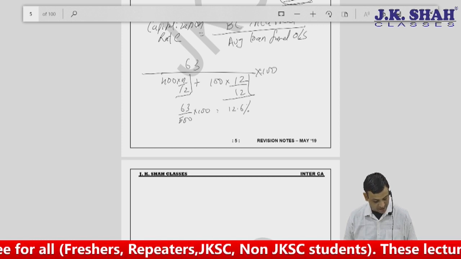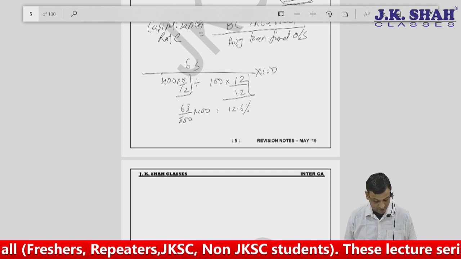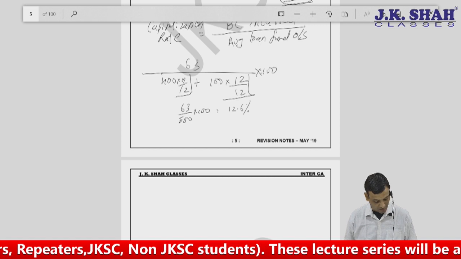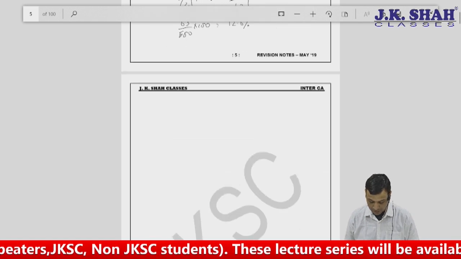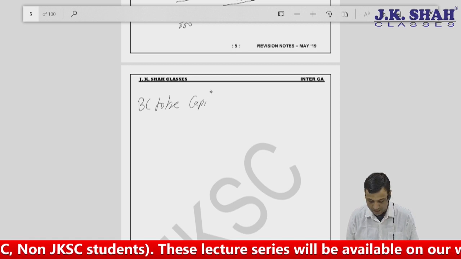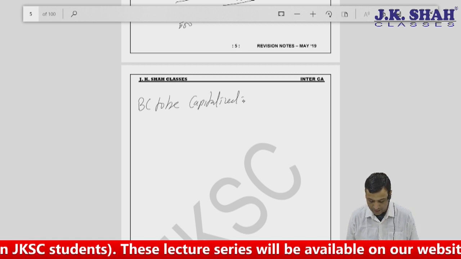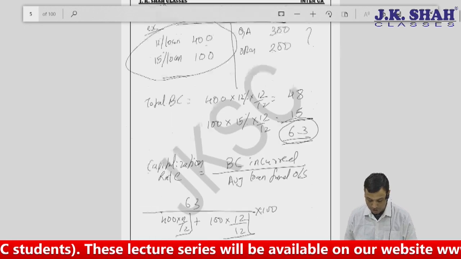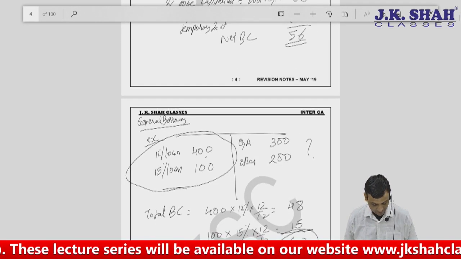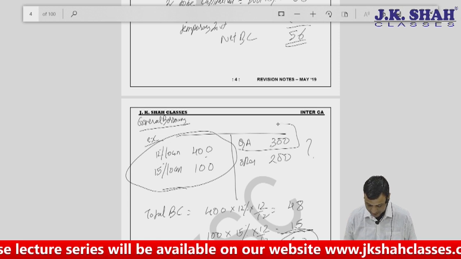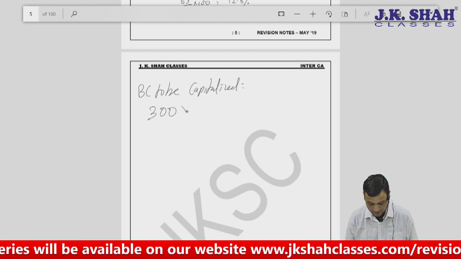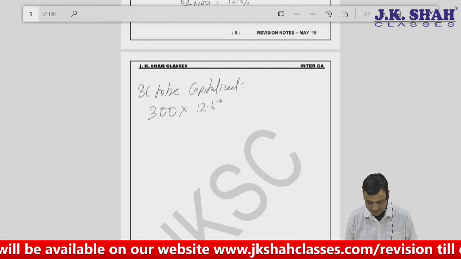So this is my weighted average borrowing cost, 12.6%. Now, what will be the borrowing cost to be capitalized? It will be based on how much expenditure I have done on this asset. The expenditure on this asset is 300, so it will be 300 into 12.6%.